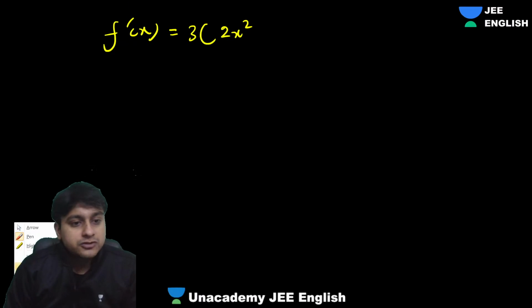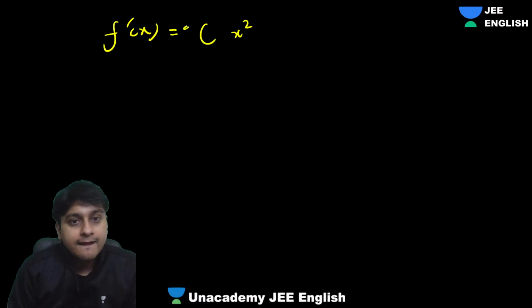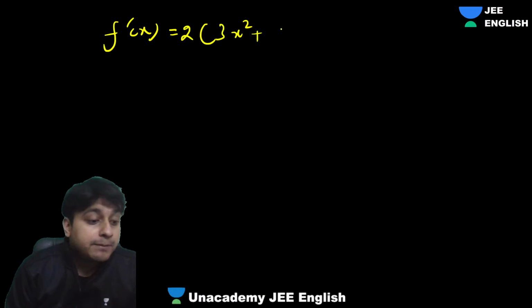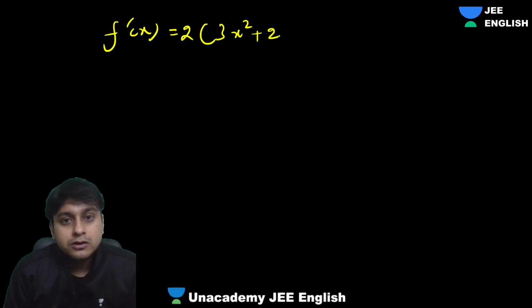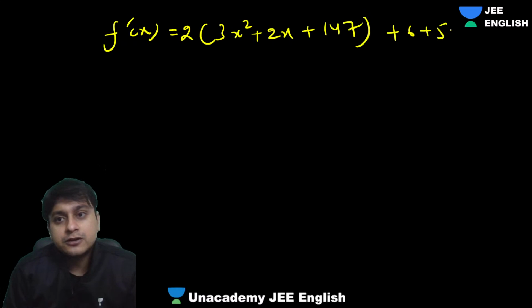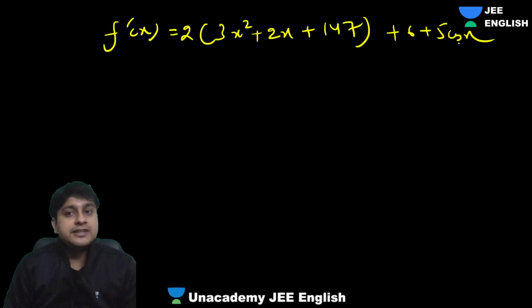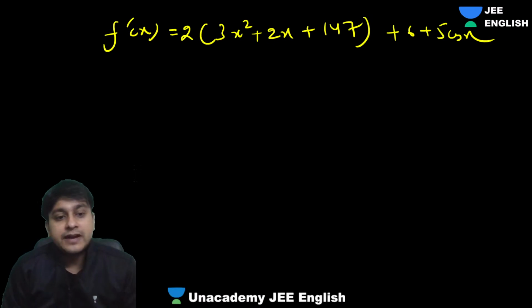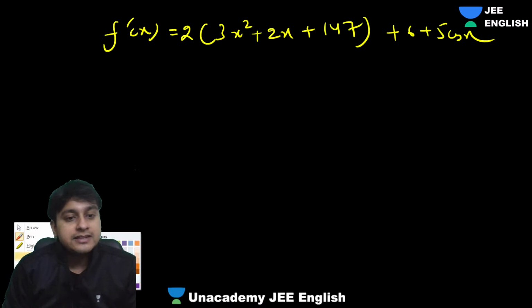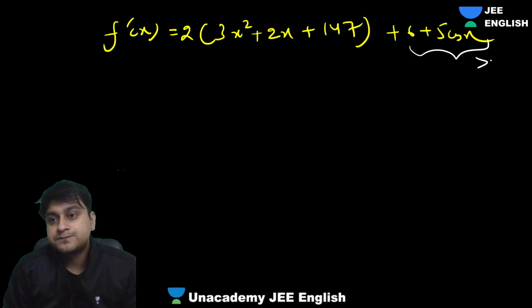If you take 2 common, you'll be getting 3x square plus x plus 147, right? Plus 6 plus 5 cos x. Are you getting why I took 6 plus 5 cos x away? Everyone understood why I did that? There's a reason, because this is a positive quantity.